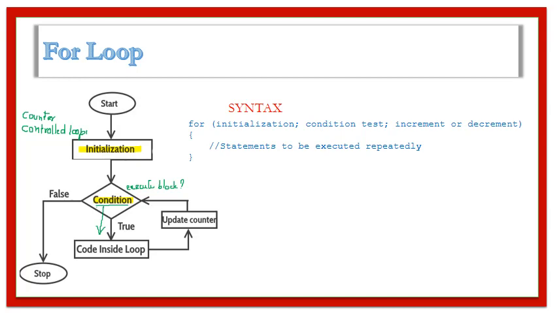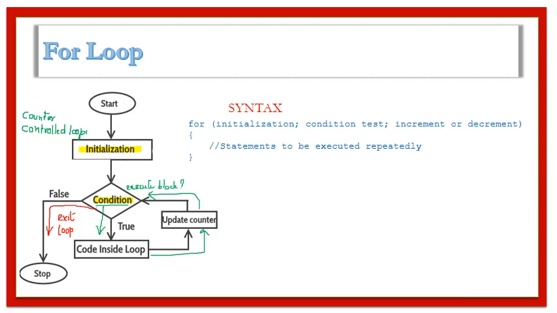If true, the body is executed. Then the counter value is updated and the control goes back to checking the condition. This process of looping repeats as long as the condition is true. Once the condition is false, the control exits the loop.